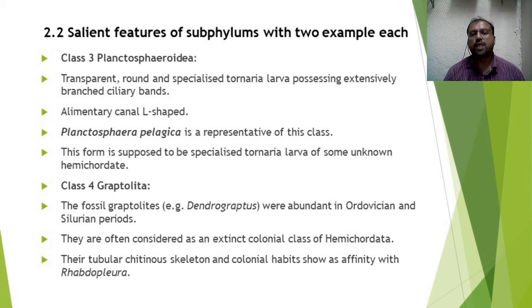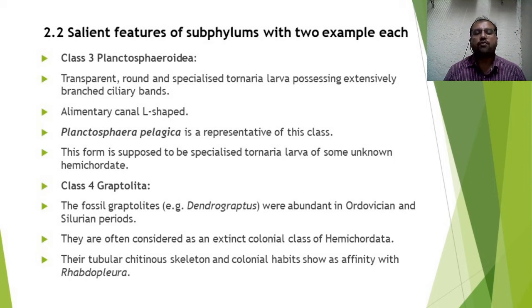So this is Planktosphaeroidea. The fourth major class is Graptolita, and all the individuals belonging to Graptolita are extinct. The fossil graptolites, for example Dendrograptus, were abundant in the Ordovician and Silurian periods, which are periods in the geological time scale.